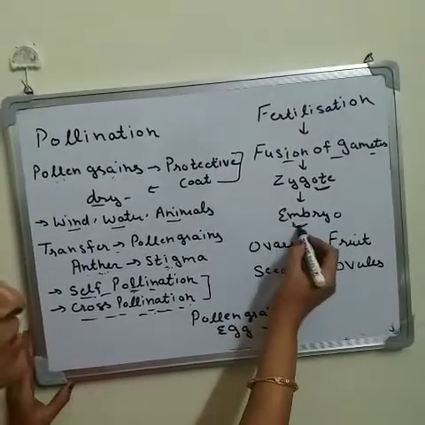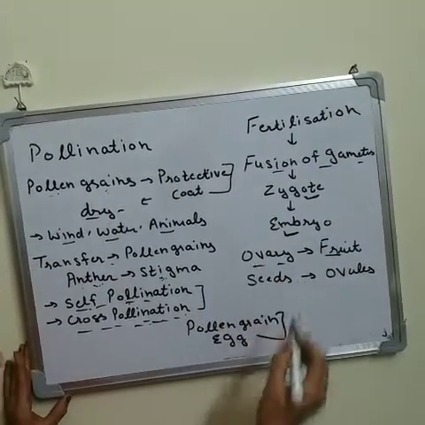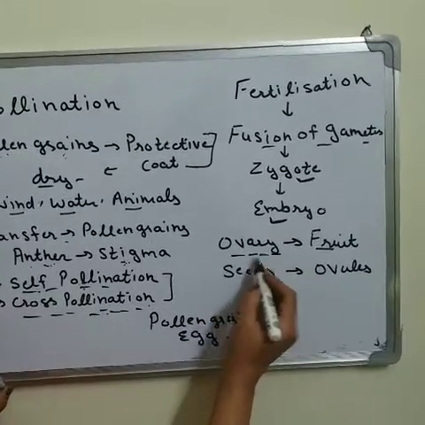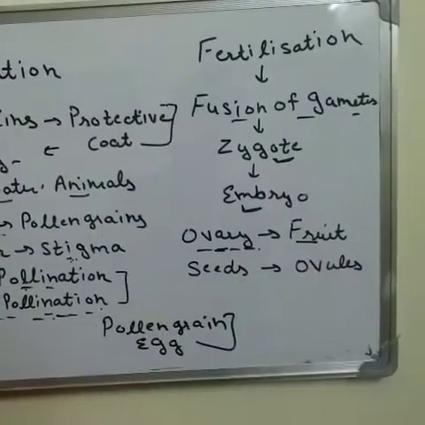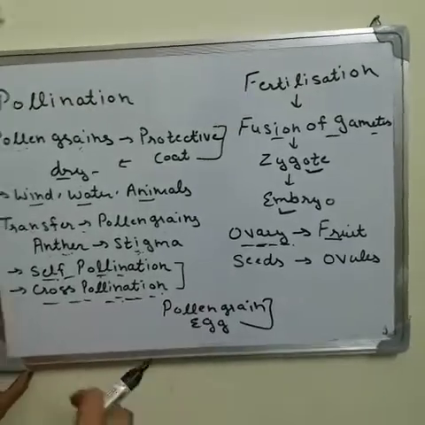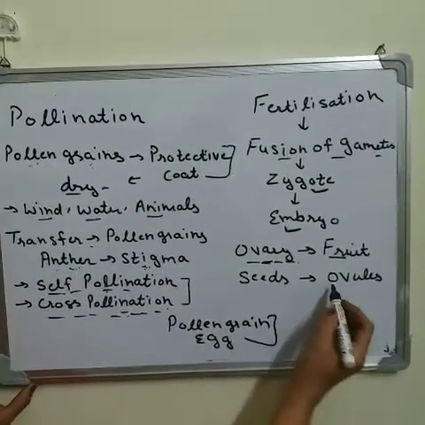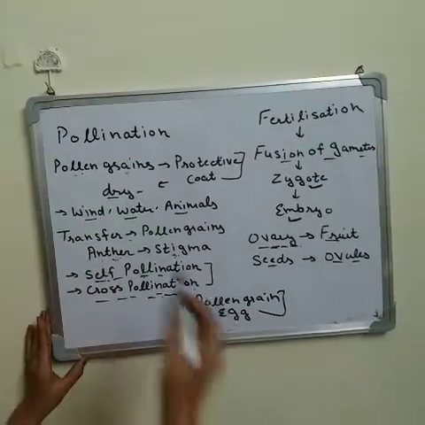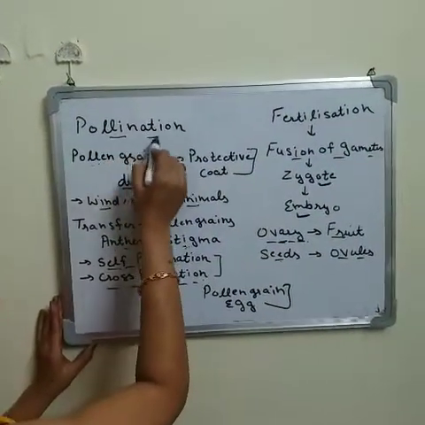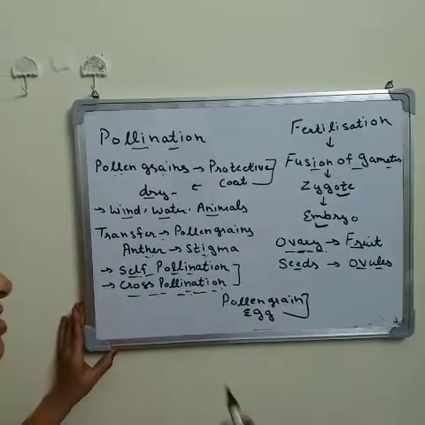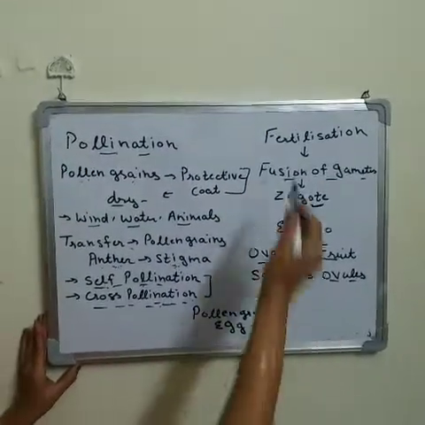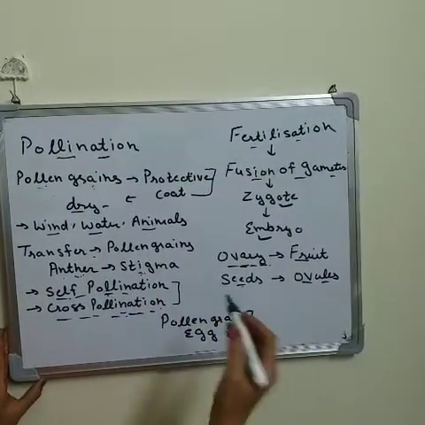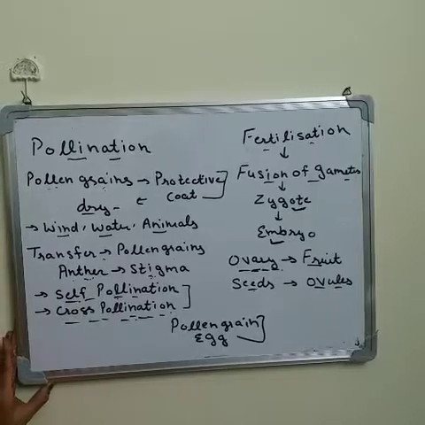The fruit we eat is actually the ovary of a plant. The ovary swells up and gets converted into fruit, food is stored in it, and the seeds of the fruit are the ovules of the plant. So these are the different processes. Pollination means transfer of pollen grains from anther to stigma, and fertilization means fusion of male and female gametes to produce a new plant.